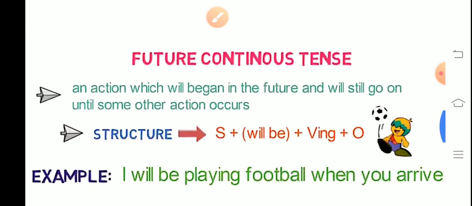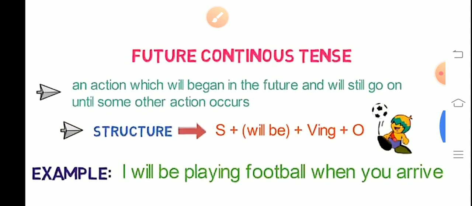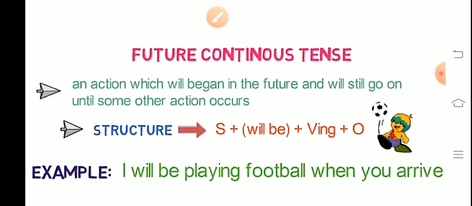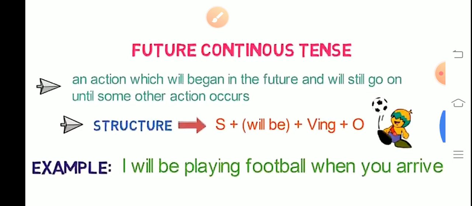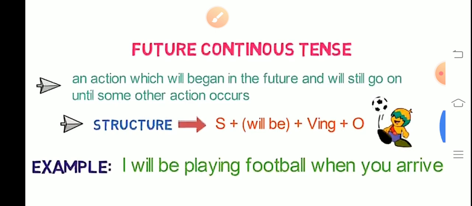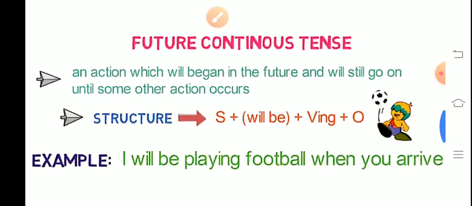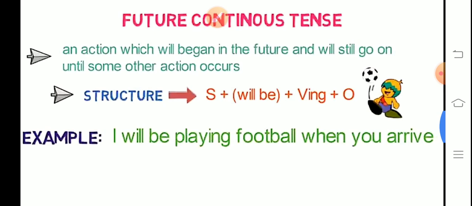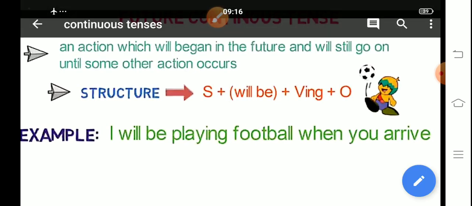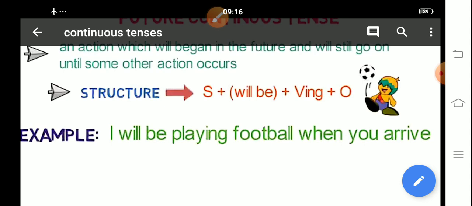So the third one, future continuous tense, means to say an action which will begin in the future. It will start in the future but will still go on until some other action. When another action starts, before that it will also be going on. Suppose in Hindi we can say, I will be playing football when you arrive, that I will be playing at that time when you come. So "will be playing", not like "will play".